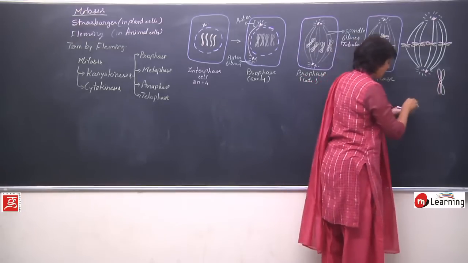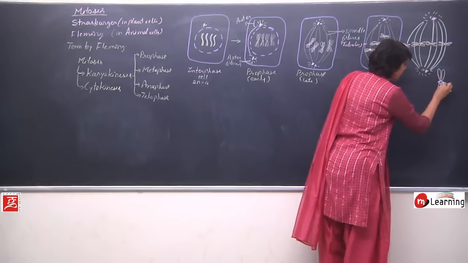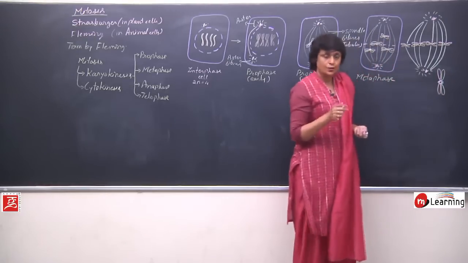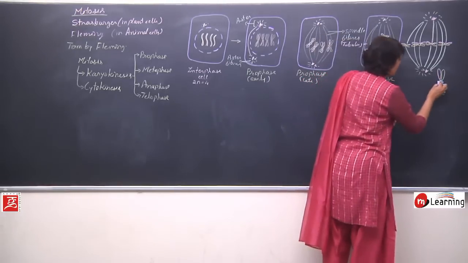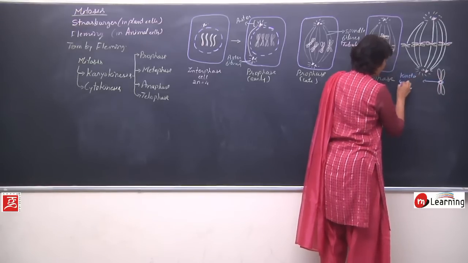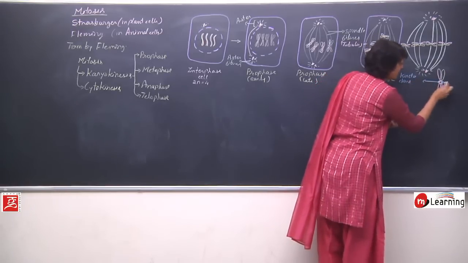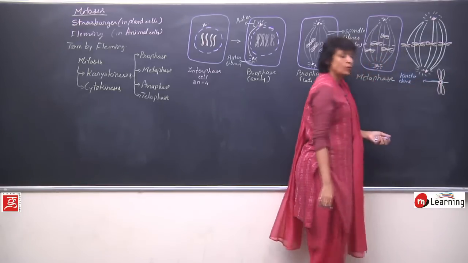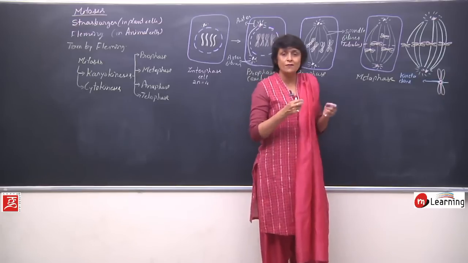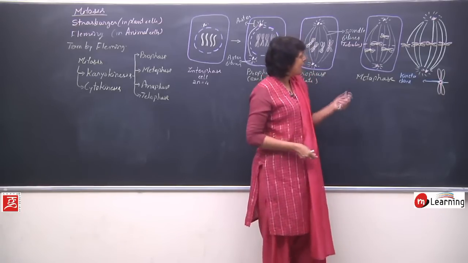This centromere on its two sides has a little paddy structure which is known as kinetochore. The spindle fibers are attached to this. So they are attached to the kinetochore. So when the spindle fibers pull or contract, they'll pull these two chromosomes apart.